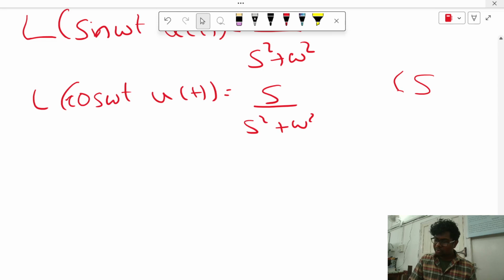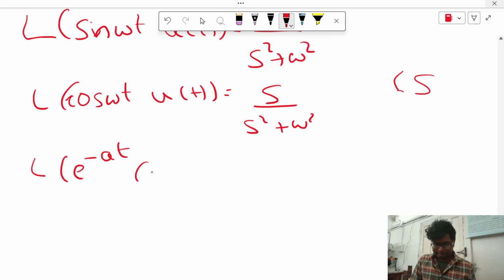Now, the first one is sinusoidal, the second one is cos, the third one is exponential. Now we are adding the sine and exponential. The formula is Laplace of e power minus at cos omega t is equal to... First, we know the Laplace of cos omega t formula is s by s square plus omega square, because C is nothing but cos, control system. So yes, we will get that.